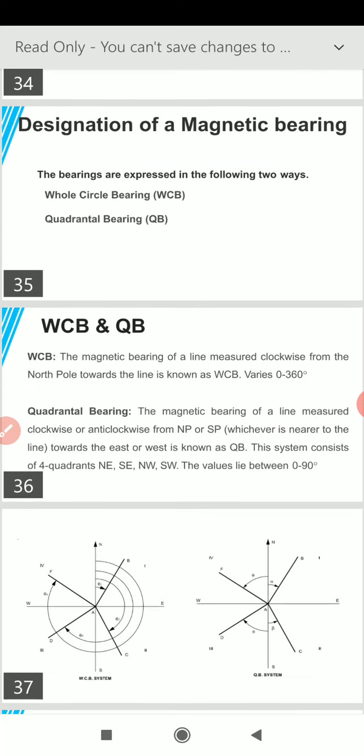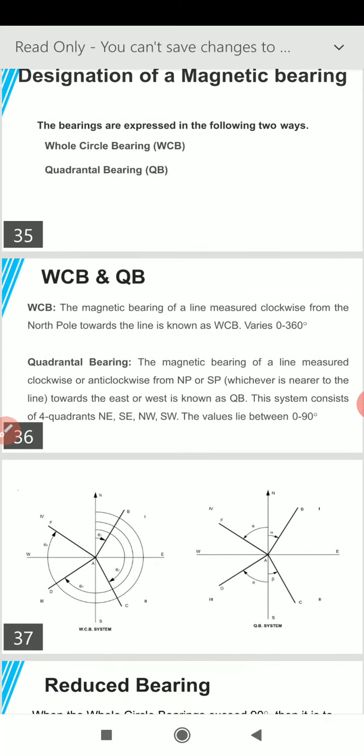So, I will explain after reading the quadrantal bearing. Let's first read the two definitions. Quadrantal bearing means the magnetic bearing of a line measured clockwise or anti-clockwise from North Pole or South Pole, whichever is nearer to the survey line toward the east or west is known as quadrantal bearing.